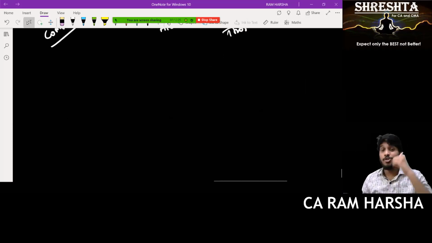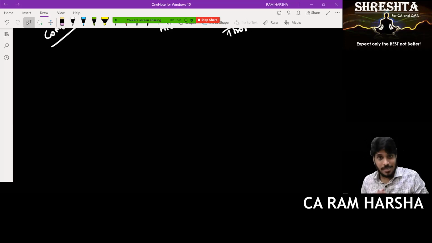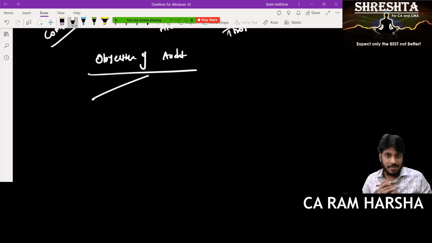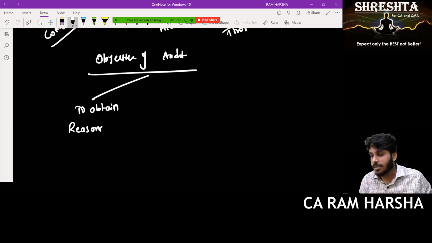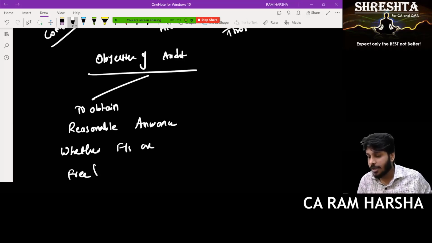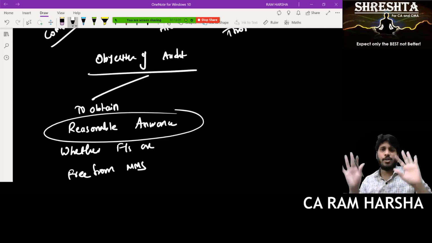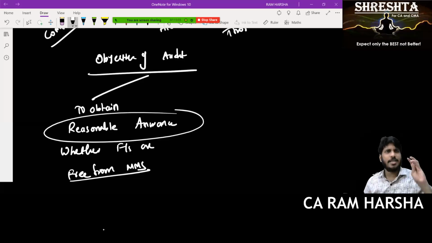First, let us understand why we should do risk assessment. What is the objective of audit? In one way, I can say the objective of audit is to obtain reasonable assurance that financial statements are free from material misstatements. What is the objective? Getting reasonable assurance. What is meant by reasonable assurance? I need to get reasonable assurance that financial statements are okay, they're true and fair.